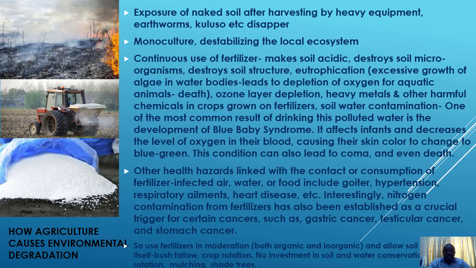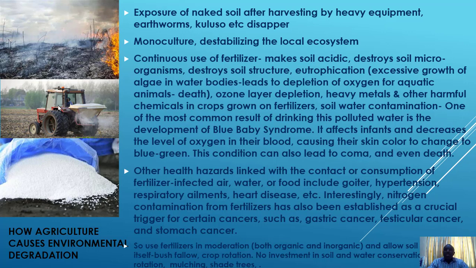Now, continuous use of fertilizer is another issue. Fertilizer is good, but when it is not used properly, or if it's used over a long time, it makes the soil acidic, because the chemicals used to make inorganic fertilizer are usually acidic. NPK, nitrogen, potassium, and phosphorus, urea, all those things are acidic, and they destroy soil microorganisms. They destroy the soil structure.